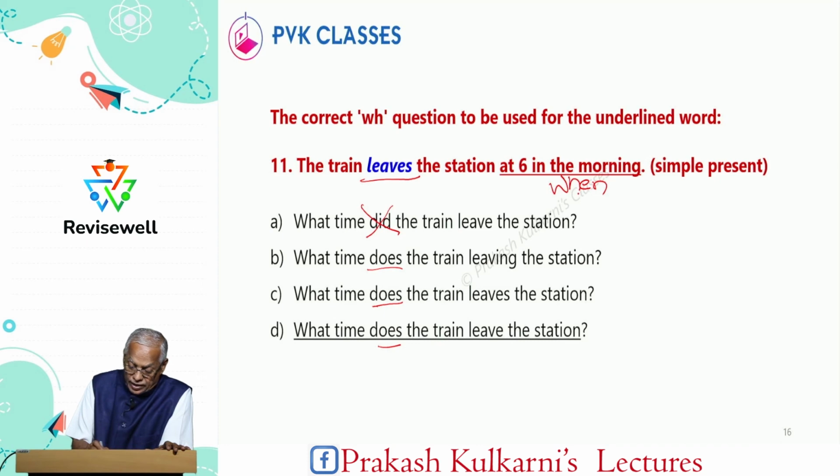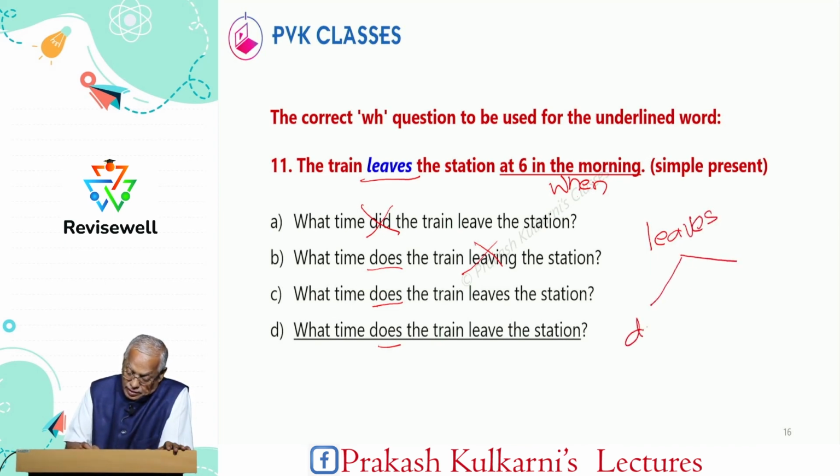Now, when timing is there. So, when or what time? What time, here leaving is there? Leaves means does plus have should be there. Now, does leaving, sorry, it is not leave.